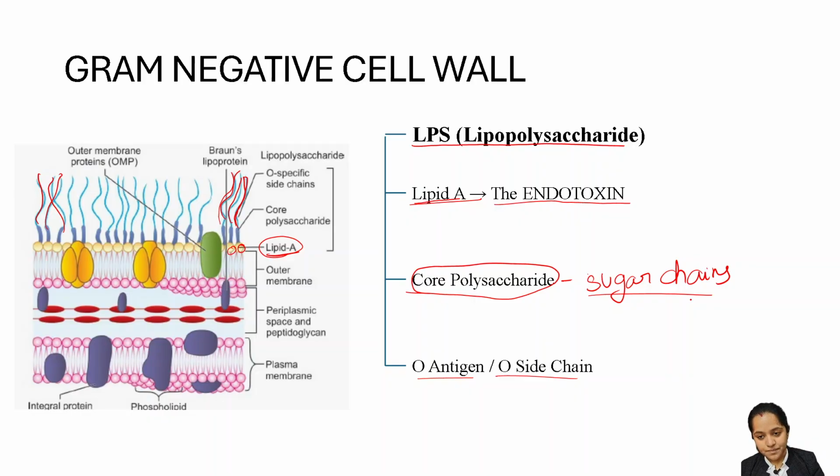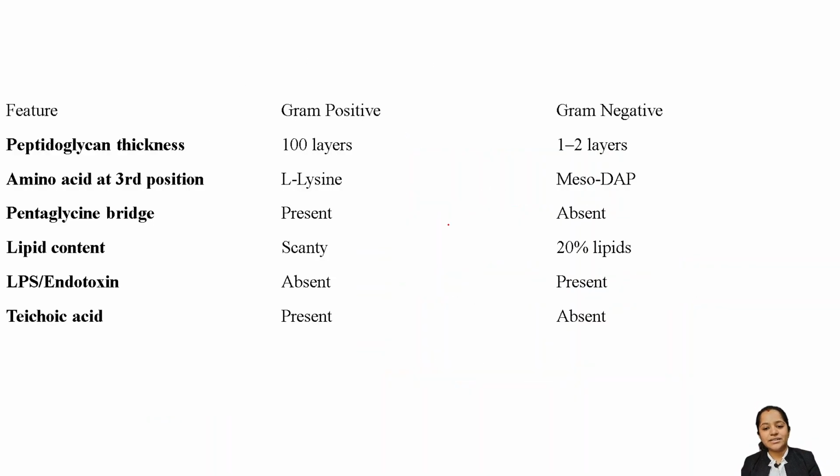Clear? Now, let's quickly see the difference between gram positive and gram negative bacteria. Peptidoglycan thickness: in which is it thick? In gram positive. In gram negative it's very thin, 1 to 2 layers. Amino acid at the third position of the tetrapeptide chain: in gram positive it was L-lysine, in gram negative it is meso-diaminopimelic acid. Pentaglycine is present in gram positive. Remember, in gram negative it is absent.